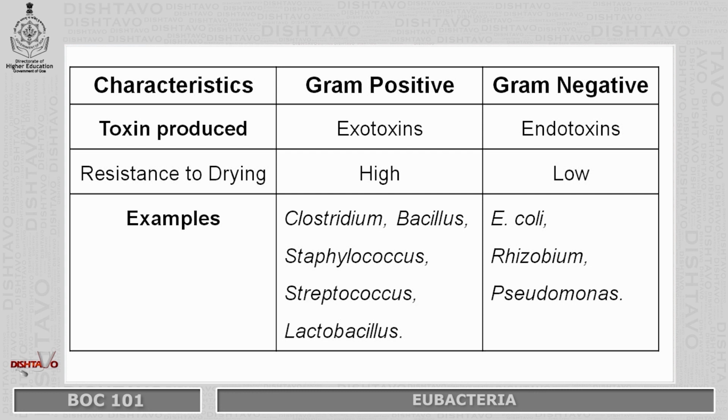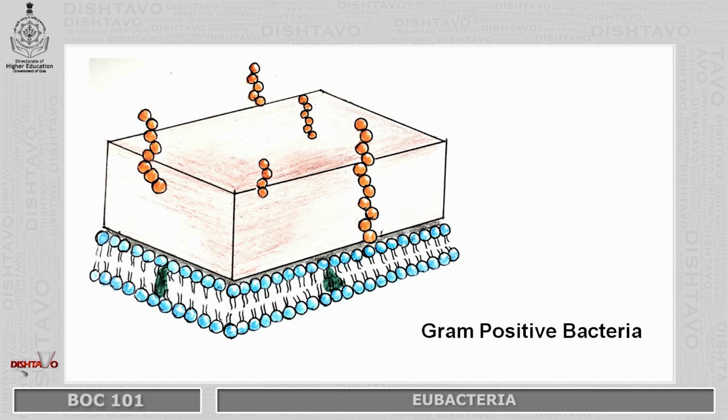The examples of gram-positive are Clostridium, Bacillus, Staphylococcus, Streptococcus, Lactobacillus. And the examples of gram-negative are E. coli, Rhizobium, Pseudomonas.